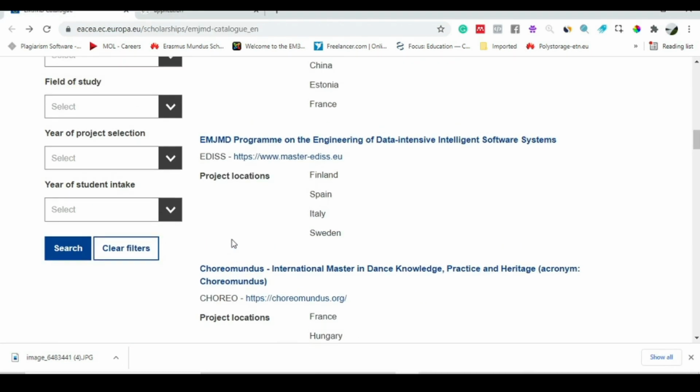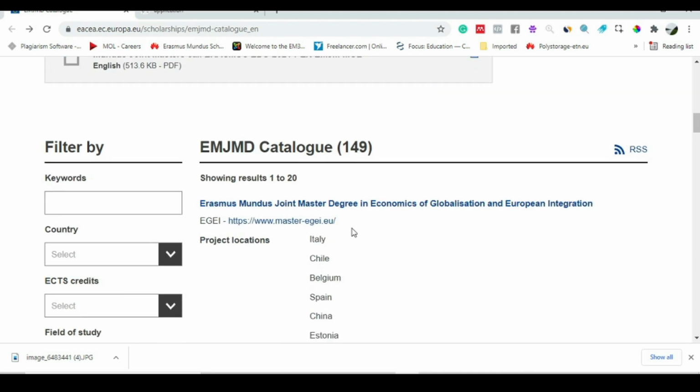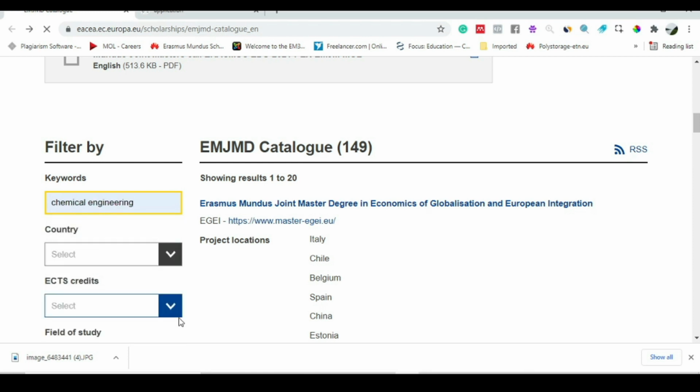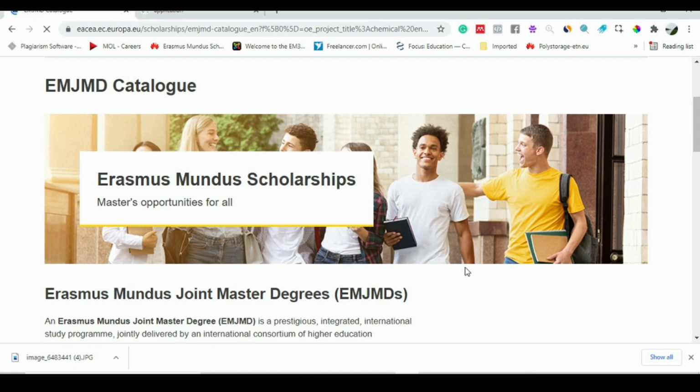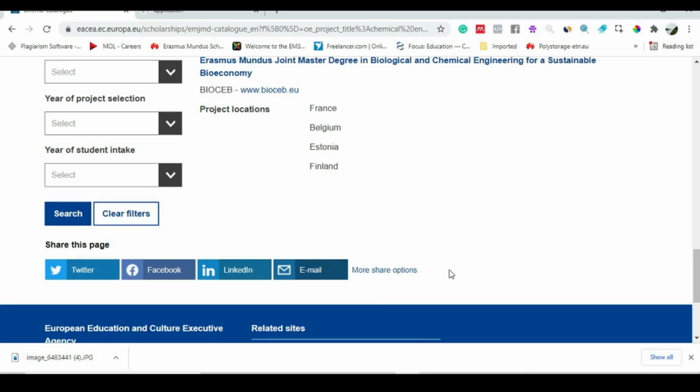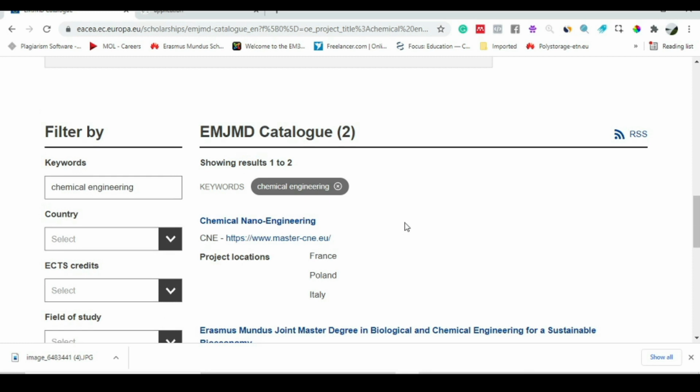But if I am a chemical engineer and I want to hunt for some other programs, how can I do that? Just go to this filter, write chemical engineering here and press enter. Now you will see some programs appear. For example, one is chemical nano engineering, and the second one is biological and chemical engineering for a sustainable bioeconomy. So there are only two programs.